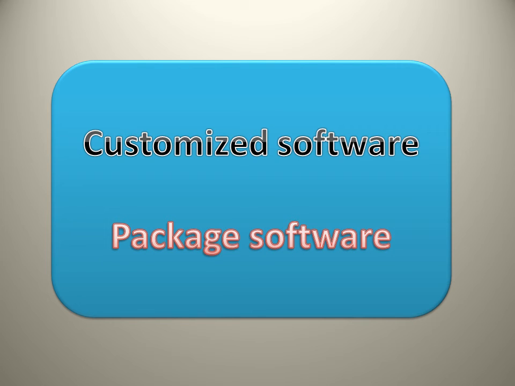Next is package software. It is also a type of application software, and this type of software is developed for sale to the general public. It means that all the people can use this software, but it is developed for a specific task. For example, the word processor MS Word: all the people can use this processor, but it is used for making documents.